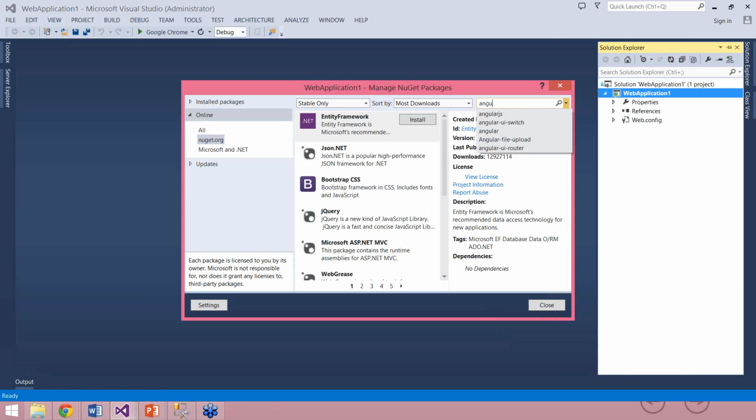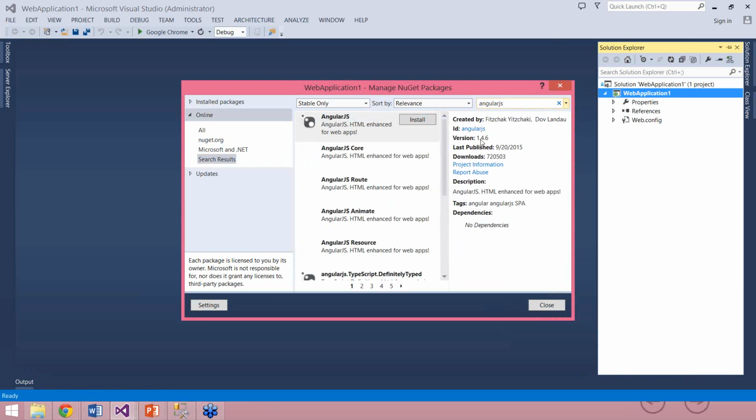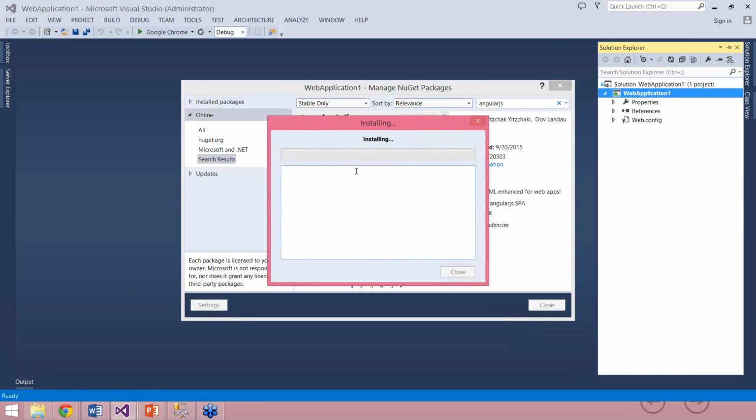I'm using the NuGet package manager of Visual Studio to install the AngularJS library. If you are working on a Mac machine, you can use Bower for client-side dependency installation. And here you see that I have AngularJS. I'll say okay, install. So here AngularJS is getting installed.